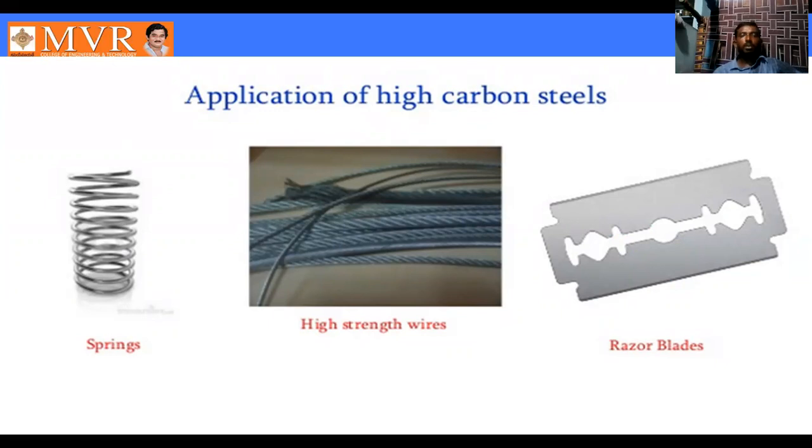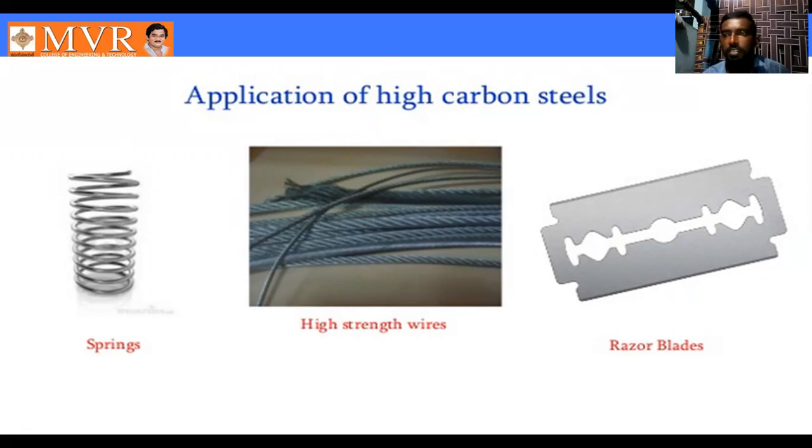One of the applications is springs. These springs are also manufactured with high carbon steel. Next one is high strength wires. These are the high strength wires, also made with high carbon steel. Next one is the blade. This blade is also manufactured with high carbon steel. So these are the different types of plain carbon steel and their applications.